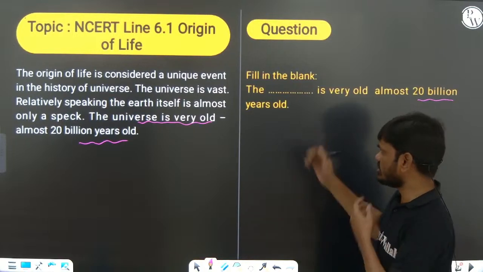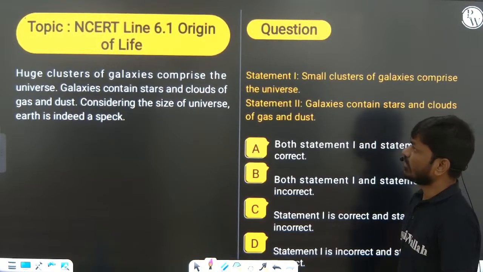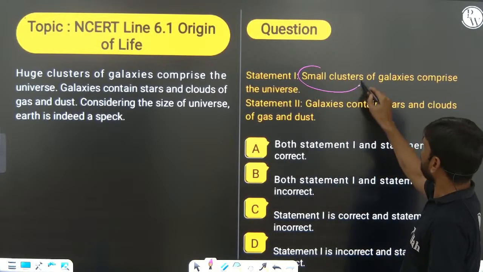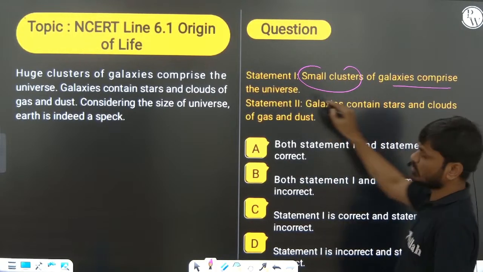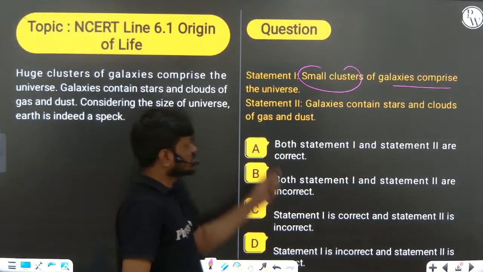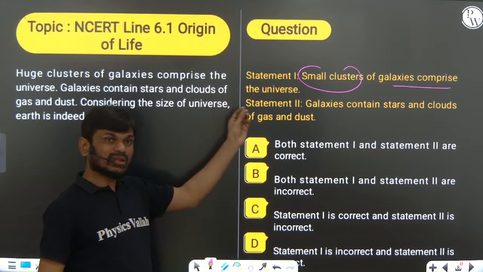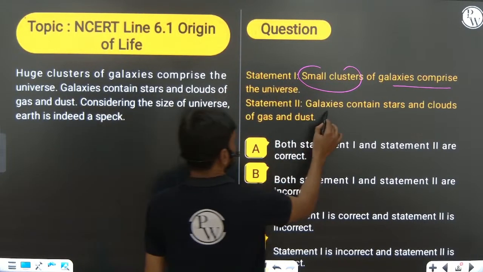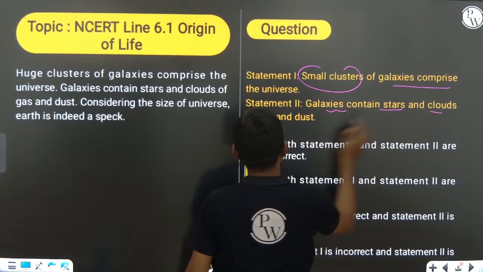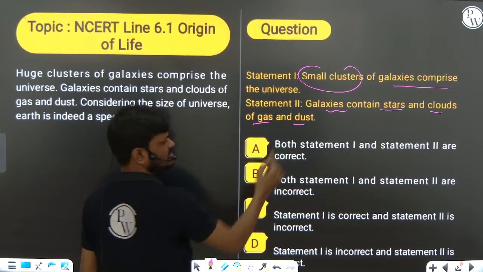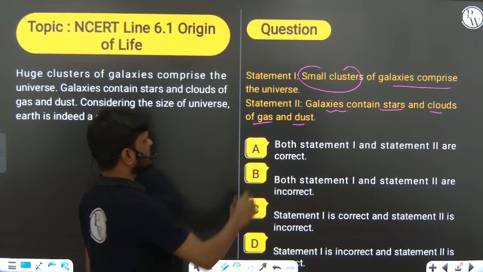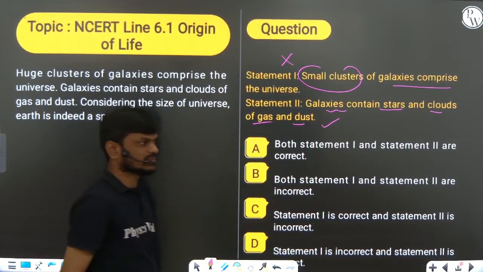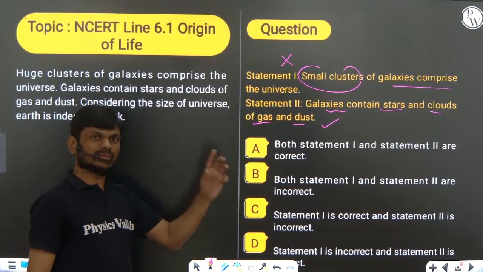Okay, so this is a simple question. Now you can see, small clusters of galaxies comprise the universe. Statement 1: Galaxies contain stars, clouds of gases and dust. Here statement 1 is right, statement 2 is wrong.